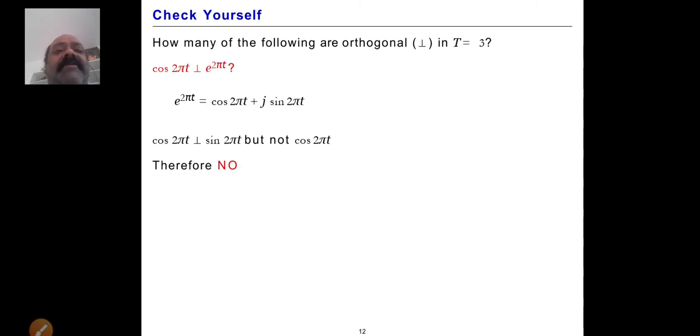Now we will take one more. I already told this one: is cos 2 pi t perpendicular to e power j 2 pi t? Here cos 2 pi t plus j sin 2 pi t is called e power j 2 pi t. This is not perpendicular, because cos 2 pi t is perpendicular only to sin 2 pi t. But here both terms are there, cos 2 pi t plus j sin 2 pi t. So it is not orthogonal, and that is the justification.